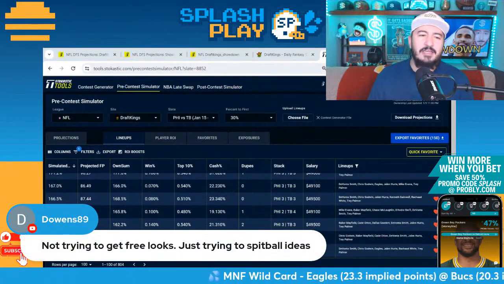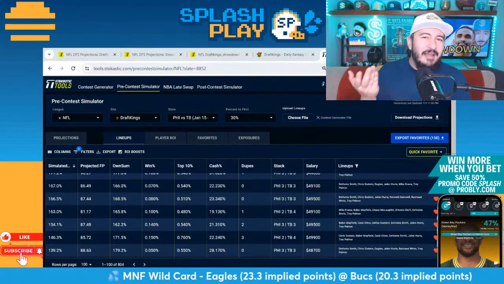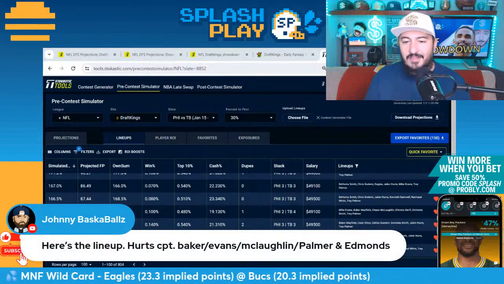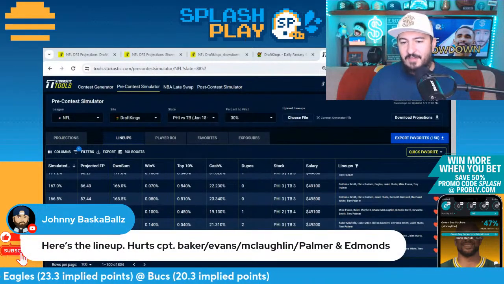Not trying to get free, I wasn't accusing you or anything. I know that people are asking for things they want to see. I get it. Here's the lineup: Hurts, captain, Baker, Evans, McLaughlin, Palmer, and Edmonds.